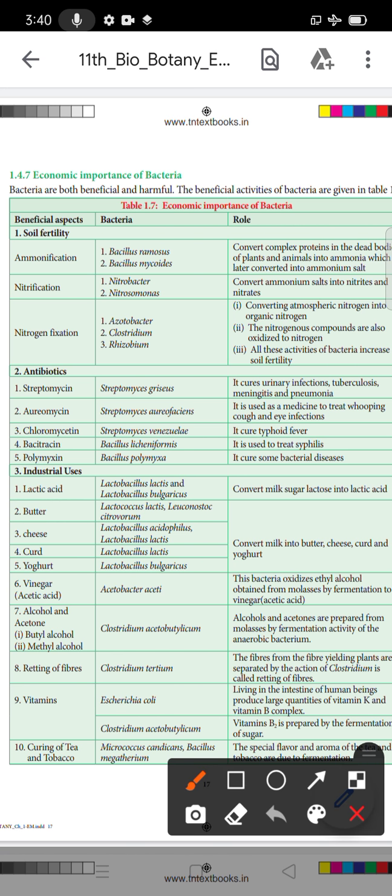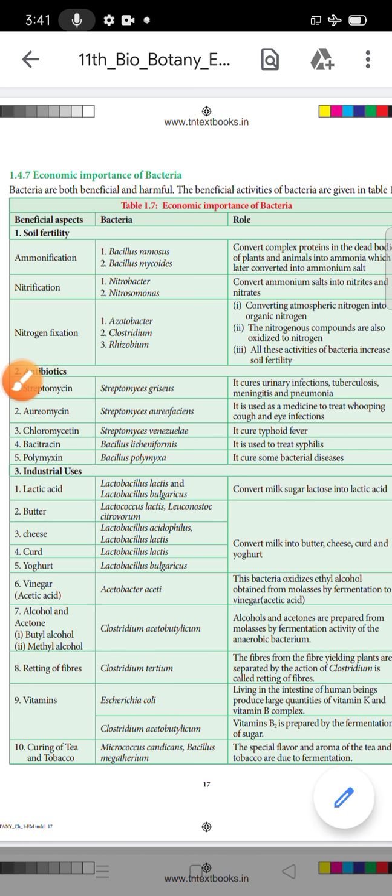Okay. The next one is chloromycetin. What is the name of the bacteria? Streptomyces venezuelae. Its role is to cure typhoid fever. So it is curing typhoid fever. Typhoid fever is caused by which bacteria? Yeah, correct. The name of the bacteria is Salmonella typhi. Okay, already you know.